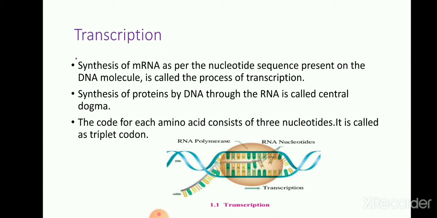Information about protein synthesis is stored in the DNA, and synthesis of appropriate protein as per requirement is necessary for the body. These proteins are synthesized by DNA through the RNA. This is called the central dogma. The process of obtaining protein by the DNA with the help of RNA is called the central dogma.